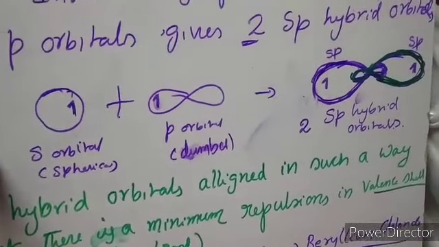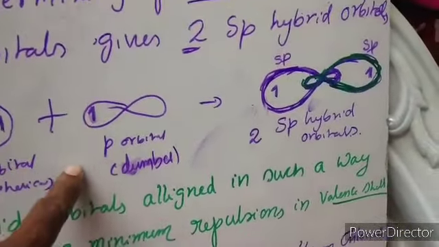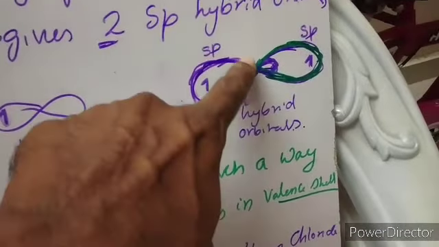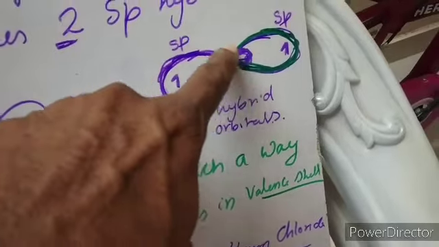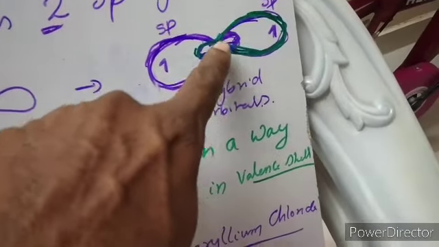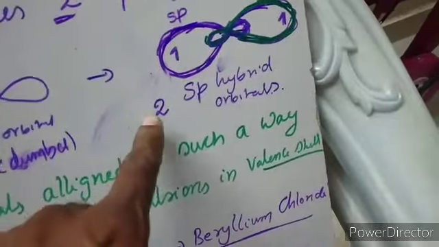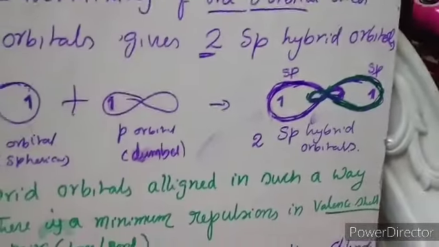The s orbital is spherical in shape, the p orbital is dumbbell in shape, combined together they form a newly shaped hybrid orbital. This is an sp hybrid orbital. This is also an sp hybrid. 1 plus 1, 2 sp hybrid orbitals are there.